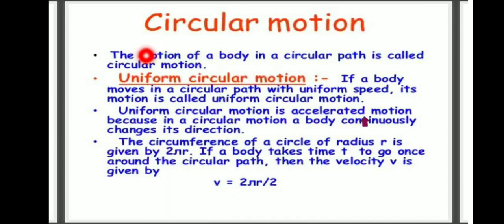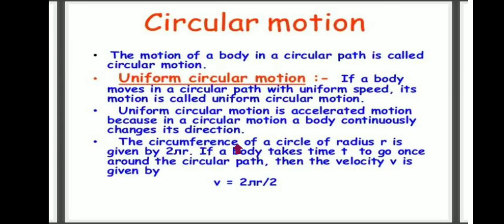Circular motion. The motion of a body in a circular path is called circular motion. Uniform circular motion: if a body moves in a circular path with uniform speed, its motion is called uniform circular motion. Uniform circular motion is accelerated motion because in circular motion a body continuously changes its direction.